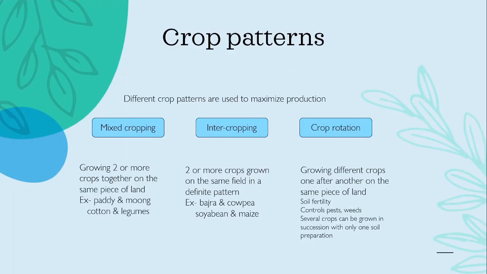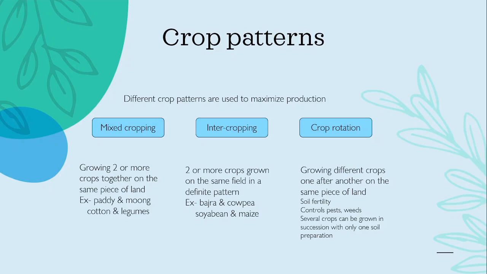Okay, let's further discuss various cropping patterns. First we have mixed cropping, then intercropping, then crop rotation. These are all different crop patterns that are used to maximize production. So mixed cropping is the practice of growing two or more crops simultaneously on the same piece of land. It is an age-old practice in our country. Farmers usually mix the seeds of two crops and sow in the field.